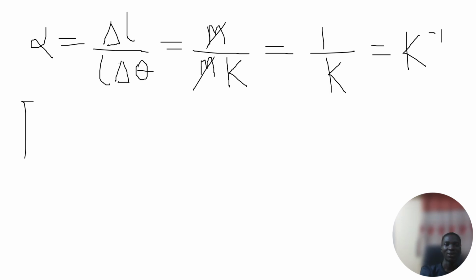Then we can write the dimension of linear expansivity, as the dimension of temperature is theta, so that will be theta raised to power minus 1, like that. Okay, so let's move on to some other set of examples.